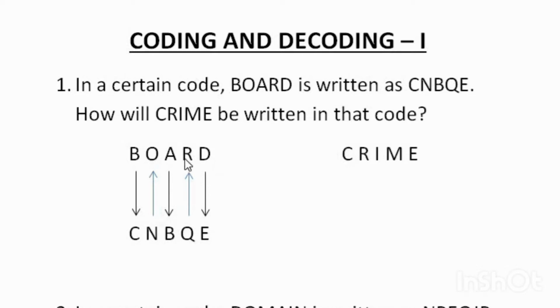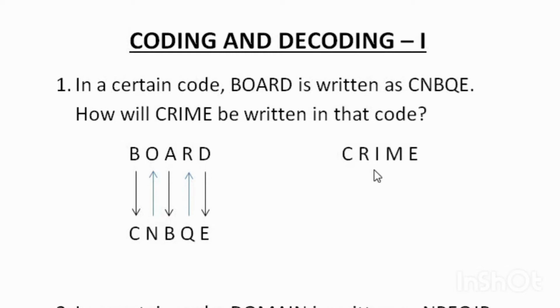And considering second and fourth, the previous letter is written, that is the previous letter of O is N and the previous letter of R is Q. That means in the order of next letter, previous letter, next letter, previous letter, next letter. That is, the next letter of B is C, the previous letter of O is N, the next letter of A is B, the previous letter of R is Q, and the next letter of D is E.